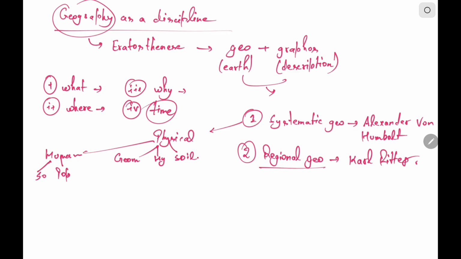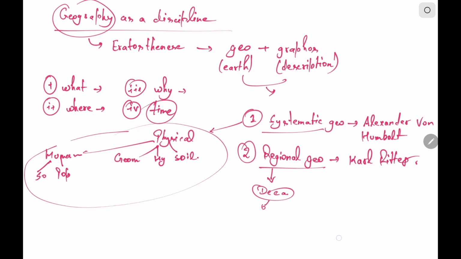And regional geography studies all these subsections of geography related to a specific area. Like studying the monsoon as a phenomenon comes under systematic geography, and study of a region like Deccan Plateau or Peninsular India, studying all the geographical features of these regions, comes under regional geography.